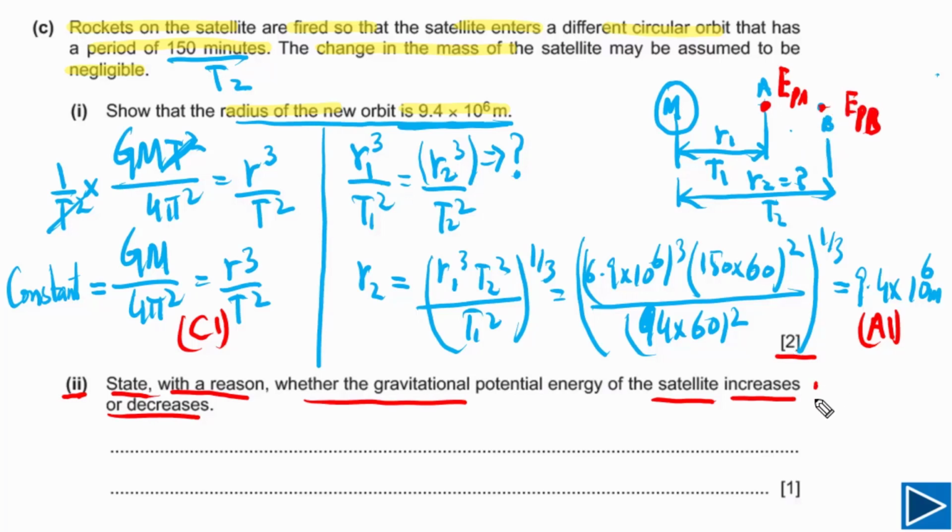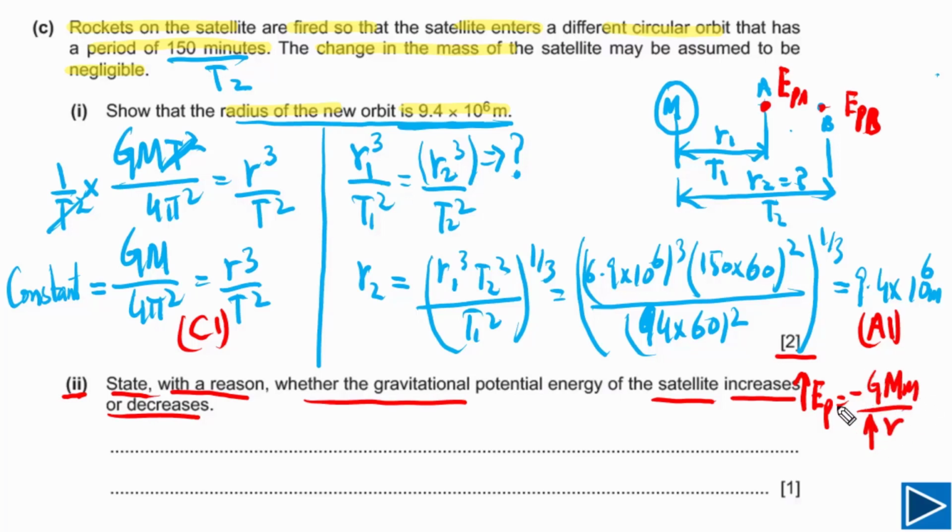For that purpose, we need to understand the gravitational potential energy. Gravitational potential energy is equal to negative G capital M small m divided by R, and R is the distance from the center. If R is greater, EP will be greater. The reason is that if R is greater, this will be less negative.